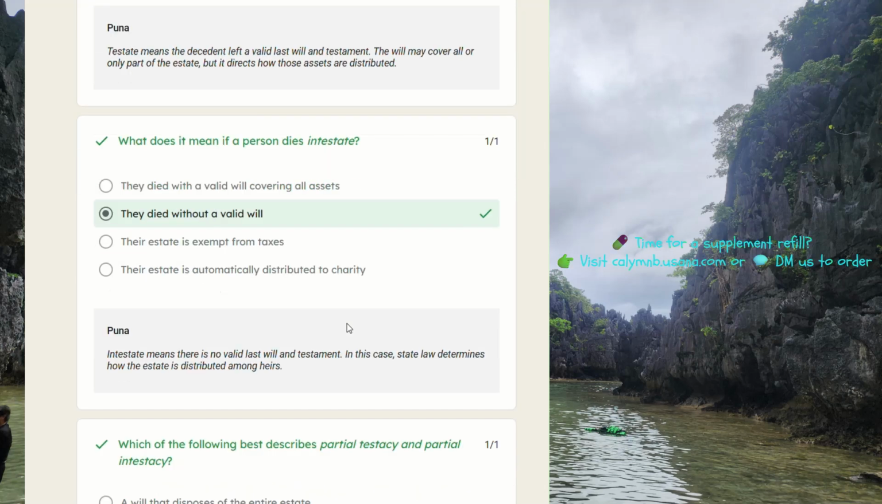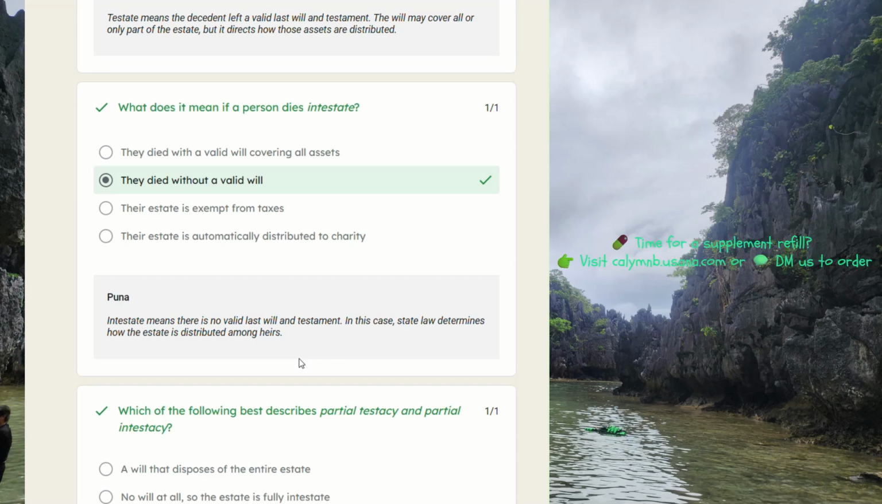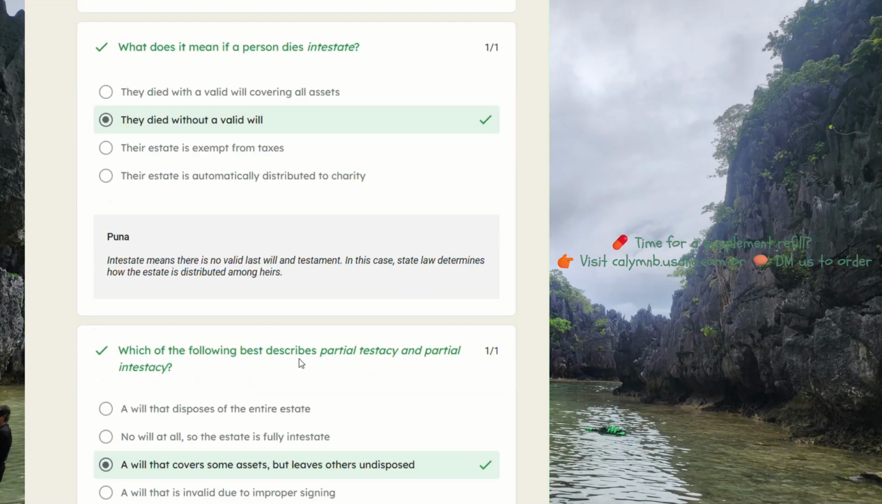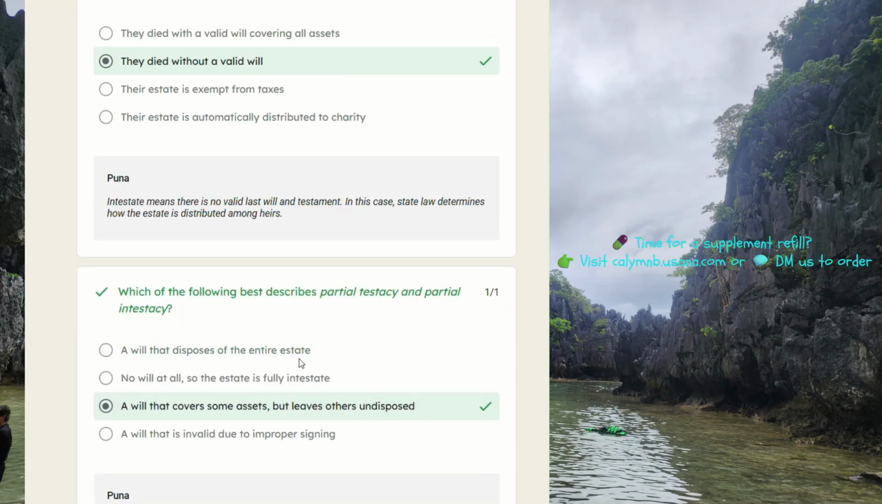They died without a valid will. Intestate means there is no valid last will and testament. In this case, state law determines how the estate is distributed among heirs.